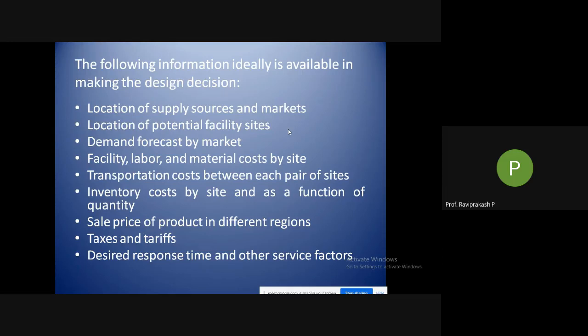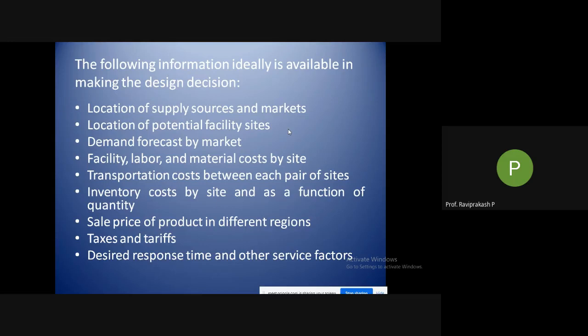Then inventory costs by site and as a function of quantity. So do I have a place? Okay, if I want to store something, how big is the place, how many products can I keep over there, that is what quantity is. So how many I can store for how many days, what kind of product it is, whether it is perishable, non-perishable, what is the life of the product. Okay, so all these things again need to be checked.